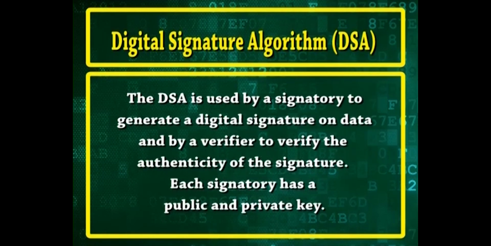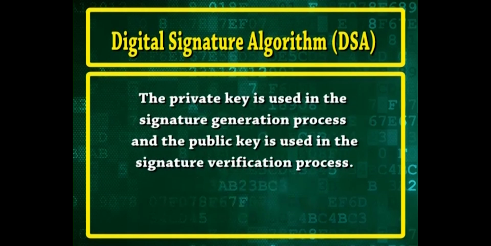The DSA is used by a signatory to generate a digital signature on data and by a verifier to verify the authenticity of the signature. Each signatory has a public and private key.